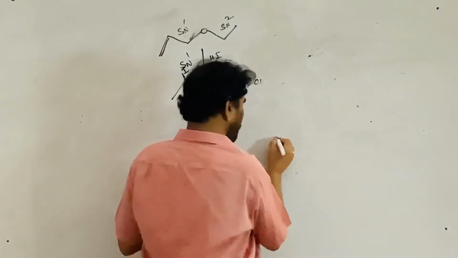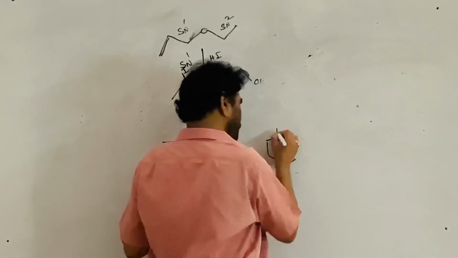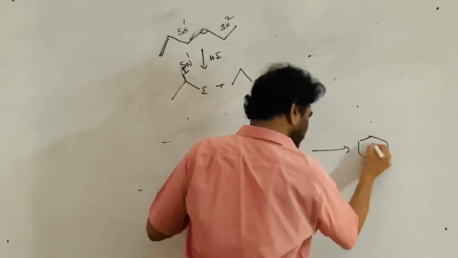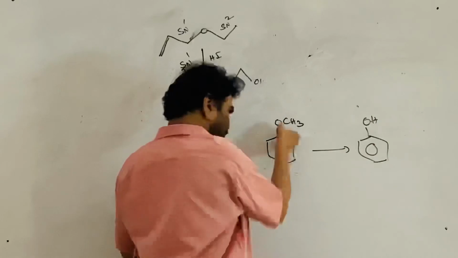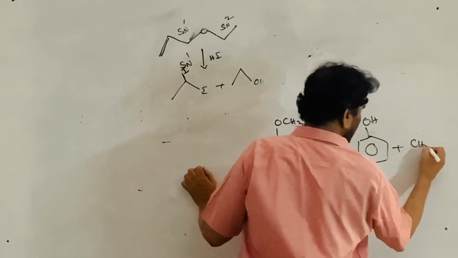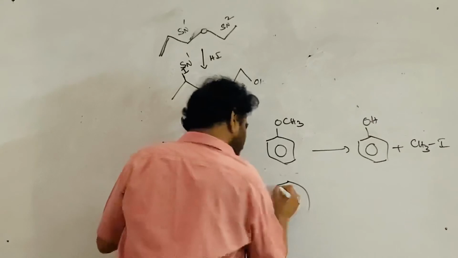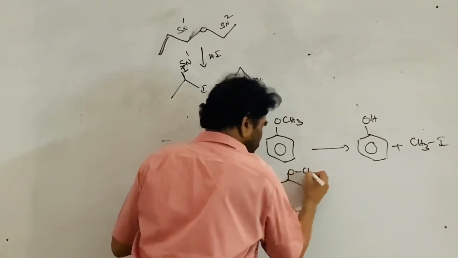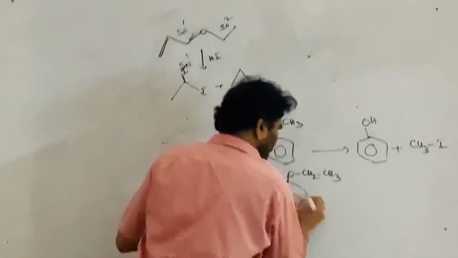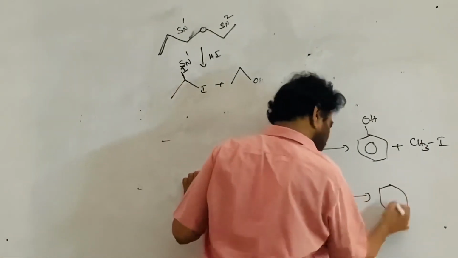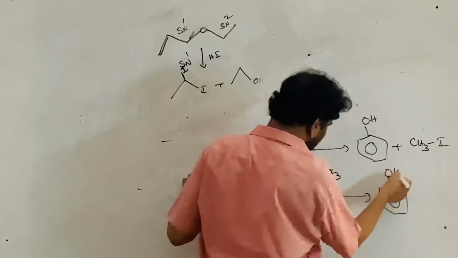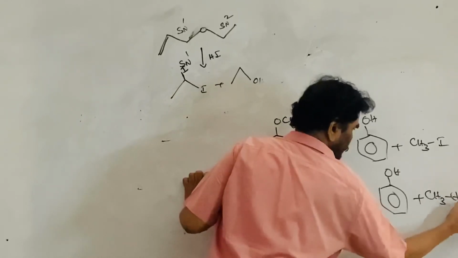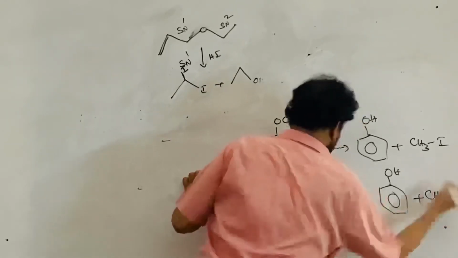So, if I take anisole, what is the product? The product is phenol. Always the benzene ring is converted to the phenolic form, plus methyl iodide. If it is OCH2CH3, ethyl phenyl ether, treated with excess HI, it is never converted to the aryl iodide, and ethyl iodide is formed.